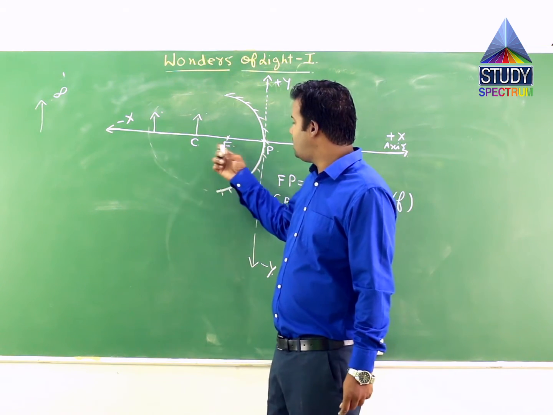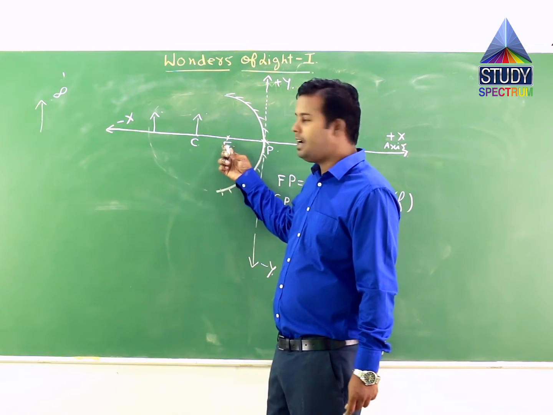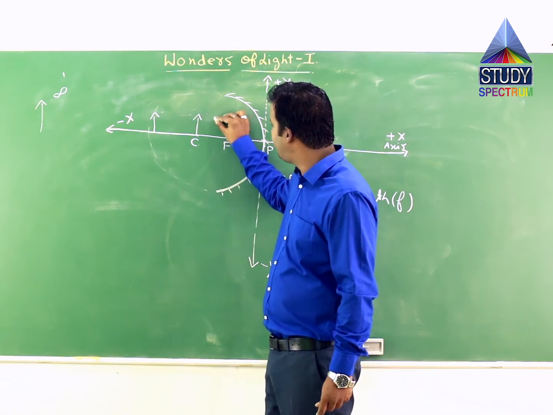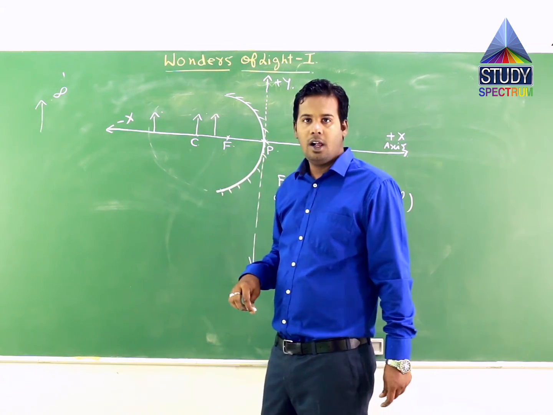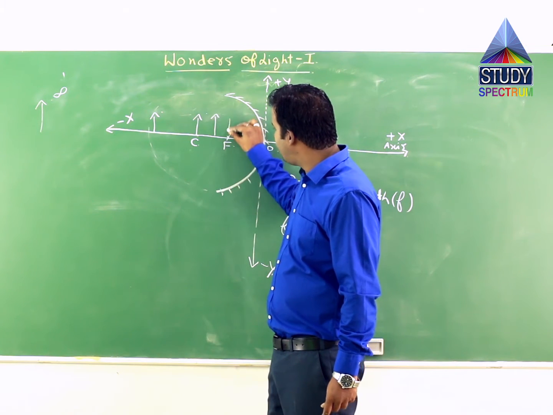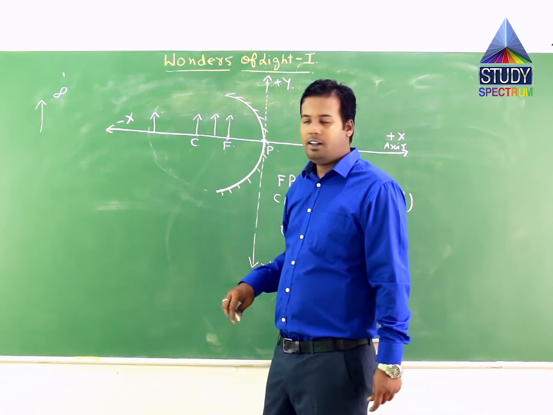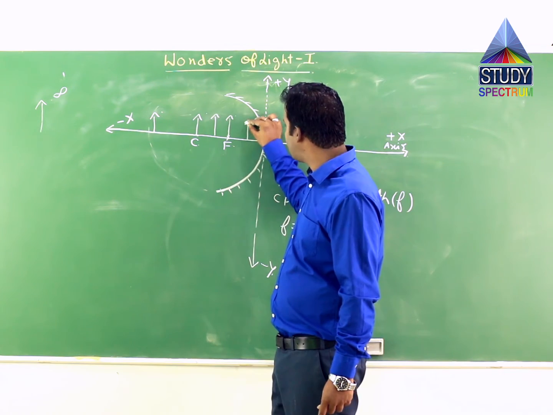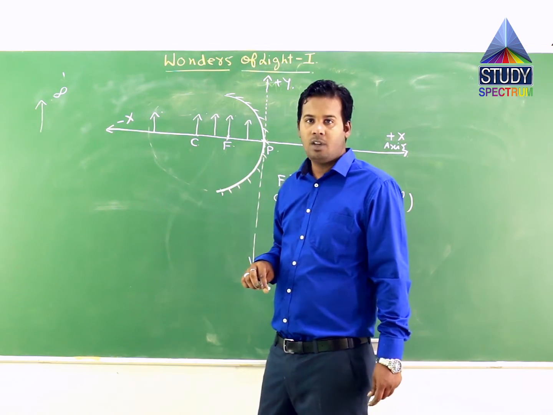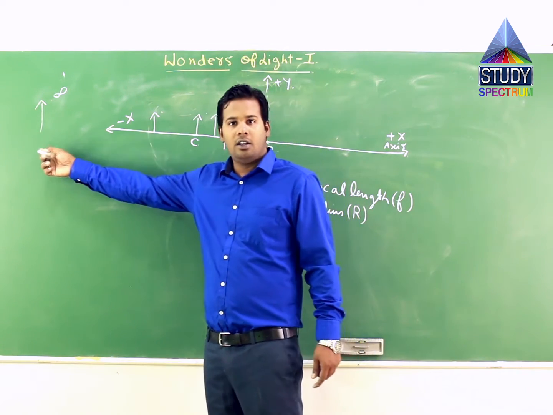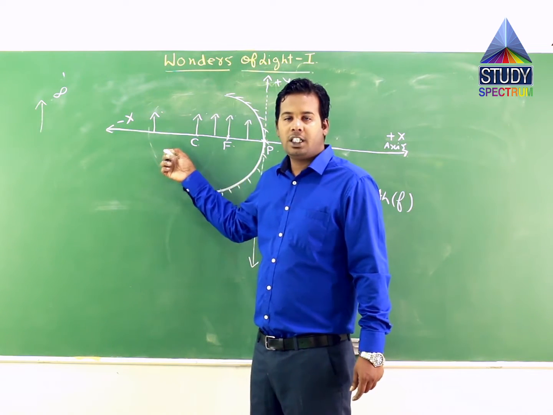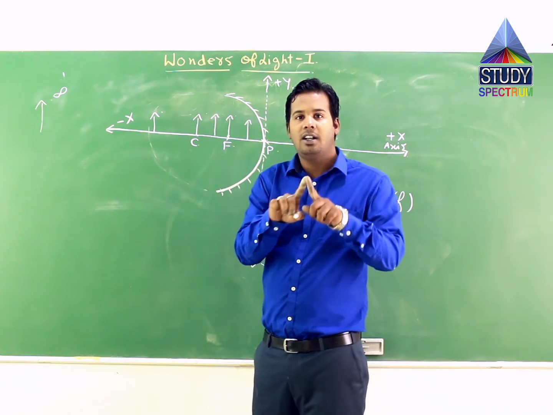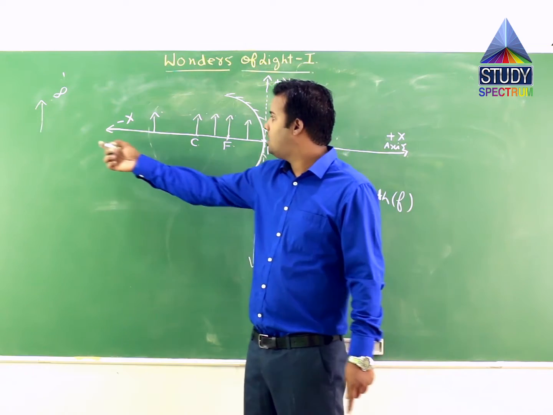The fourth place is between C and F, center of curvature and focus point. The fifth place can be at the focus point, and the sixth place can be between focus point and pole. So you would appreciate that these are the different cases of objects placed in front of the mirror mentioned in that tabular form, which you can easily remember.